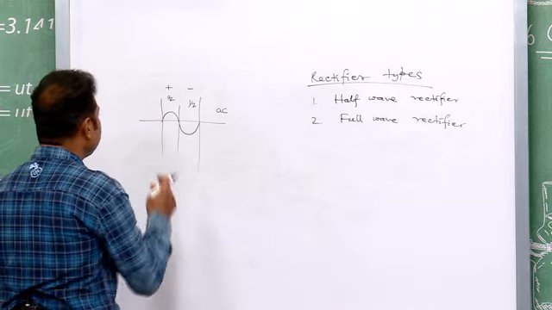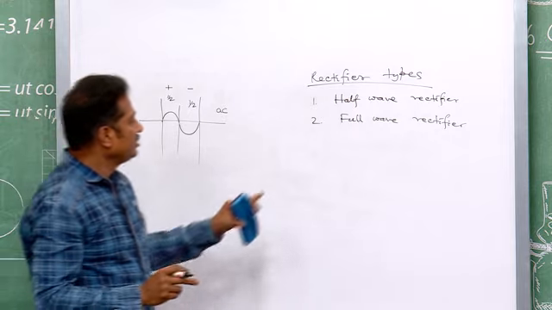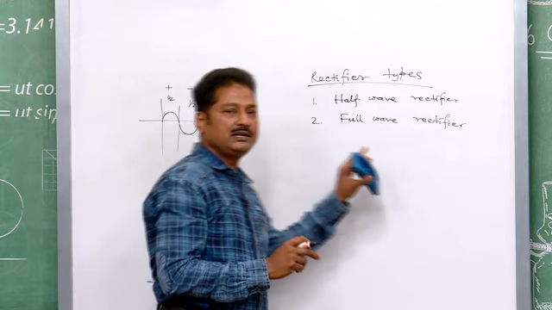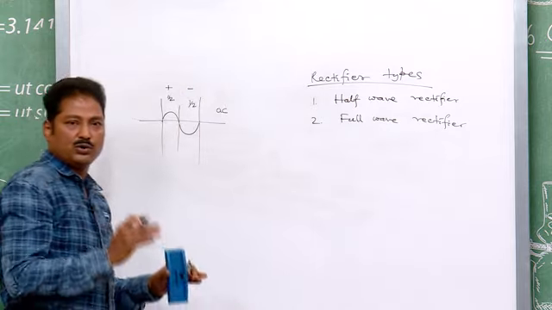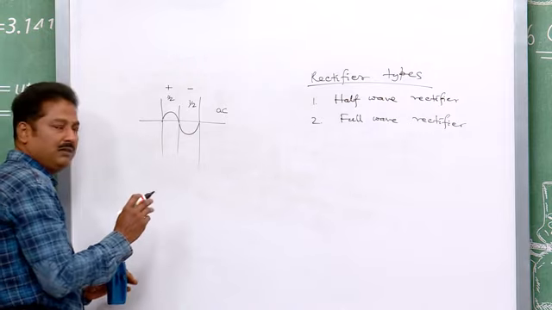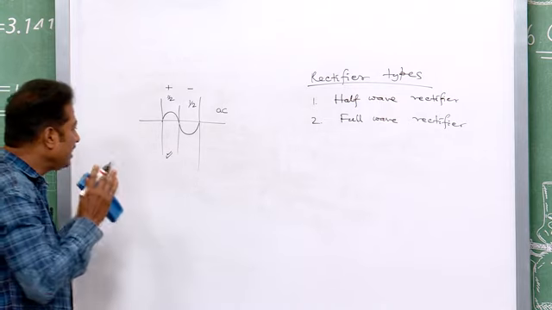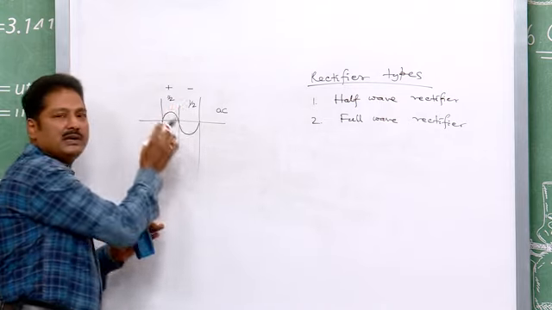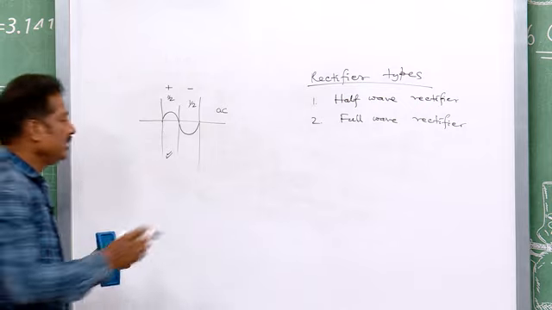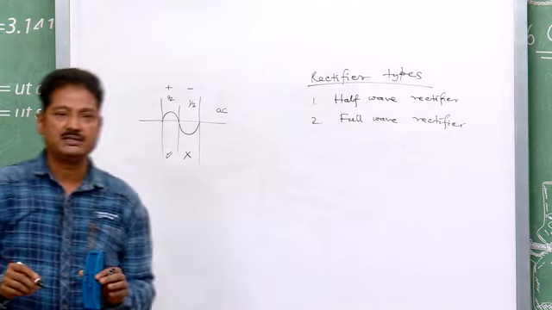Rather, this is your alternating voltage or alternating current wave. So, the half wave rectifier is the rectifier which is active for the half wave only. It will rectify the half wave AC only. It will be silent for the other half wave AC.